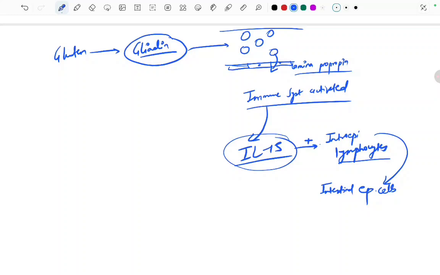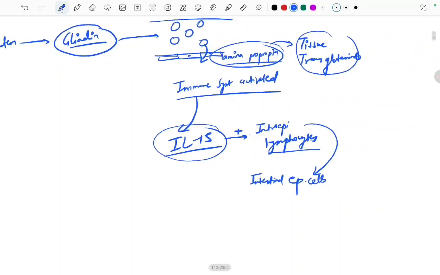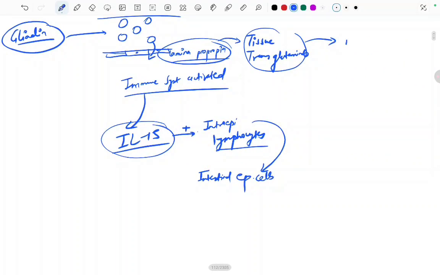Okay, in the lamina propria, the enzyme tissue transglutaminase modifies the gliadin by deamidation. So in the lamina propria, there is an enzyme present, that is tissue transglutaminase. Tissue transglutaminase does what? It modifies the gliadin.